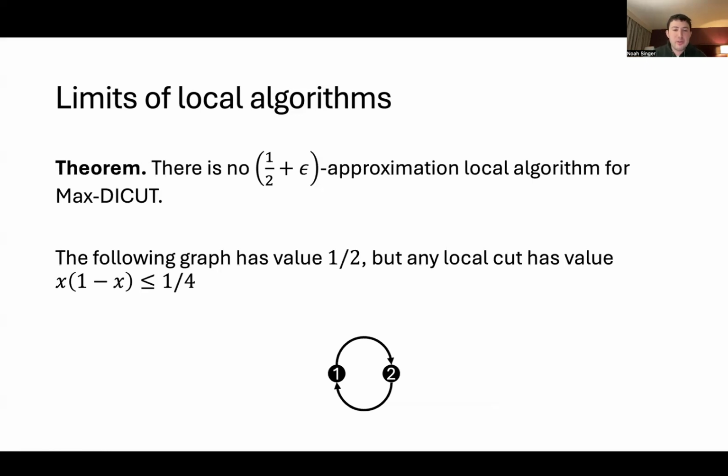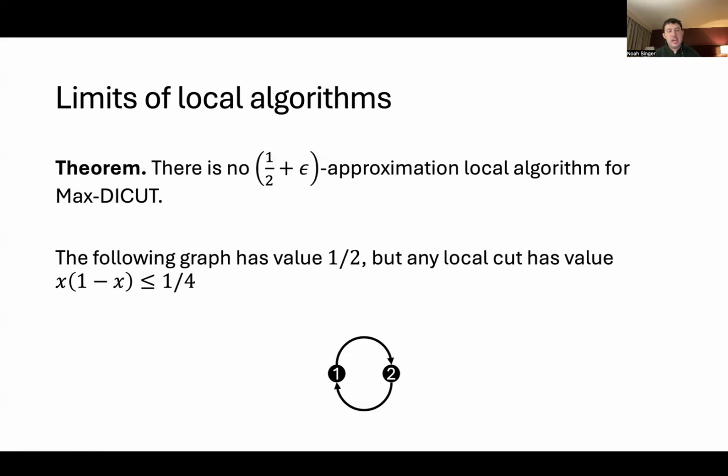So in other words, there's an automorphism of this graph that exchanges the two vertices. So these two vertices look locally the same. And any local algorithm will have to therefore assign these two vertices the same assignment x. So the expected value of such a cut is just x times 1 minus x, and that is always at most 1/4. So the optimal local algorithm in this case would just assign both vertices to one with probability 1/2, but this only has value 1/4.